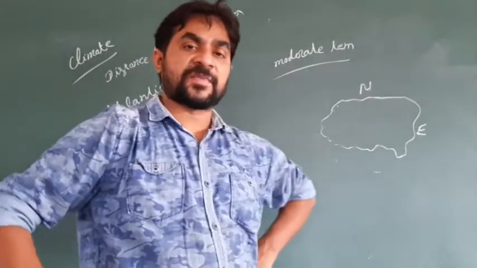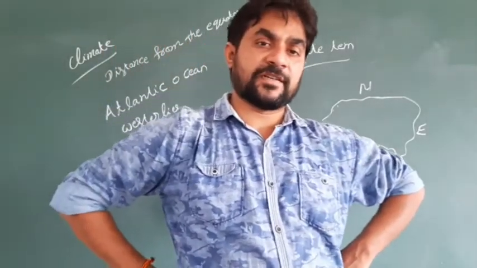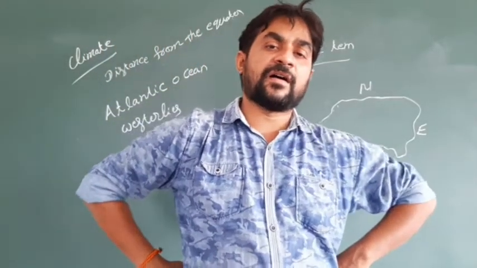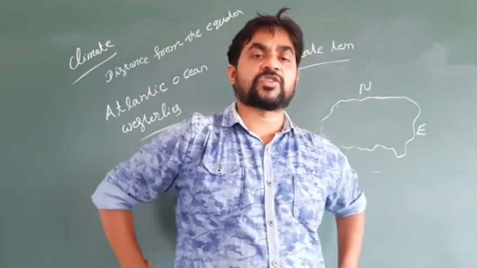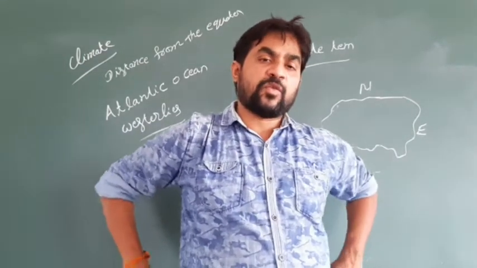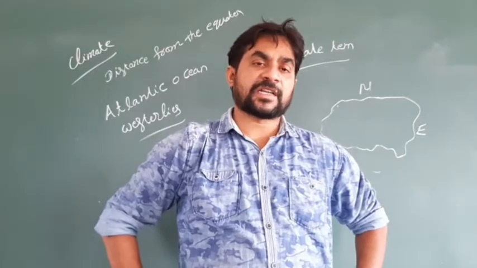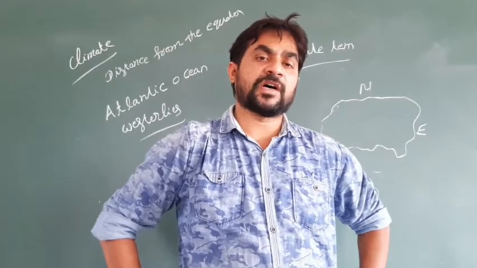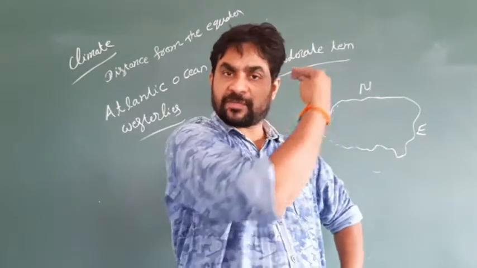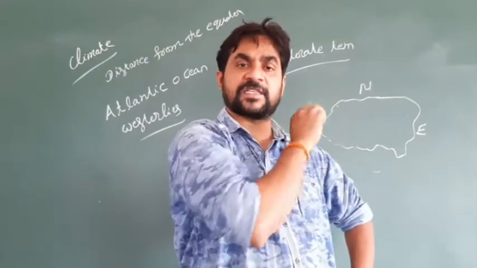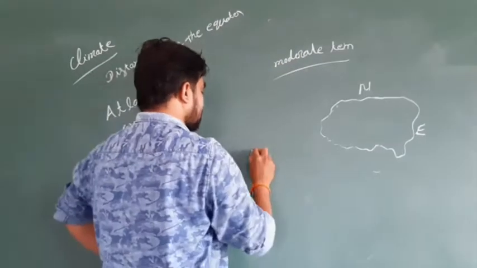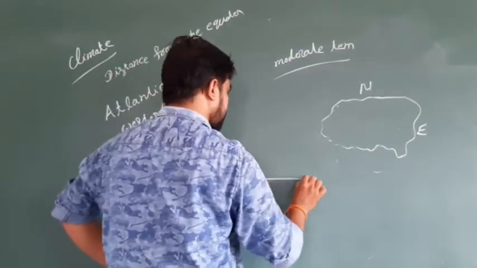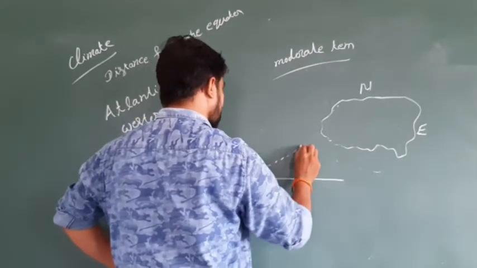Westerlies is a wind which is coming from the equator towards the Europe side. These are the winds that start from the western side and blow. It means it starts from here, the equator side, and blows like this.